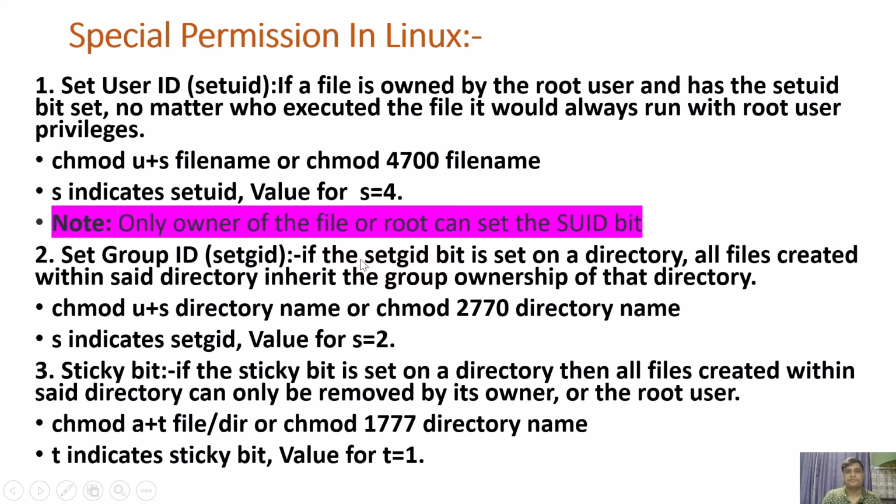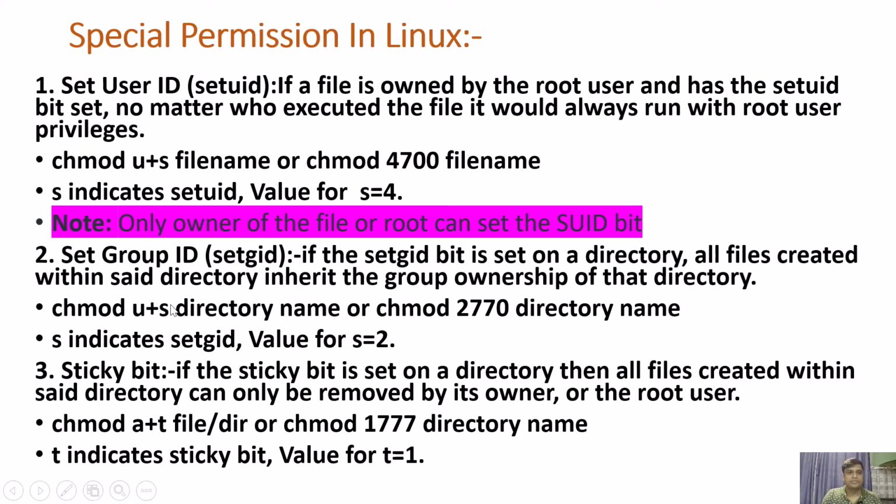The second one is setGID. If the setGID bit is set on a directory, all the files created within said directory inherit the group ownership of that directory, because that directory will be used by the users of this group. So by default, it will take the ownership of this group while creating any file in the directory, right?